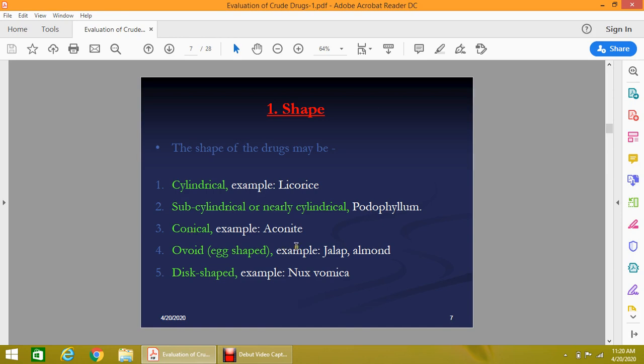In conical shape we have aconite, and ovoid, egg shape, the examples are jalap and almond. A disc shape example is nux vomica, and some other example you can also add like castor bean, which is bug shaped, and nigella sativa black seed, the shape is cuneate. The shape of the drug can vary. It depends upon the part of the plant or source of the crude drug.